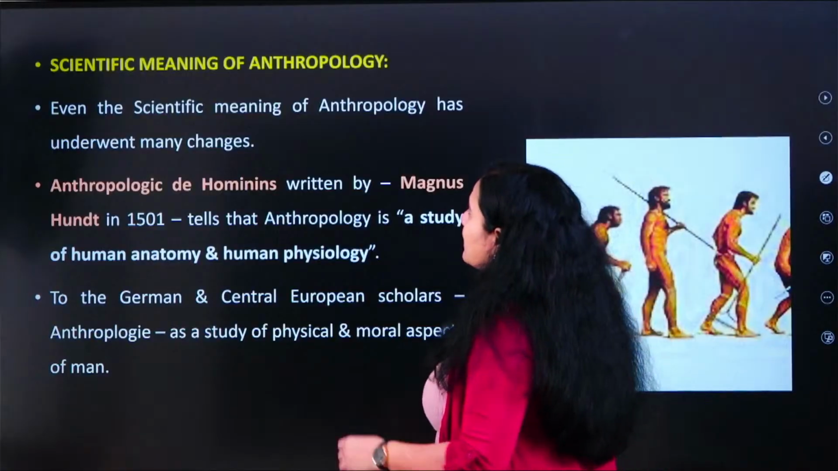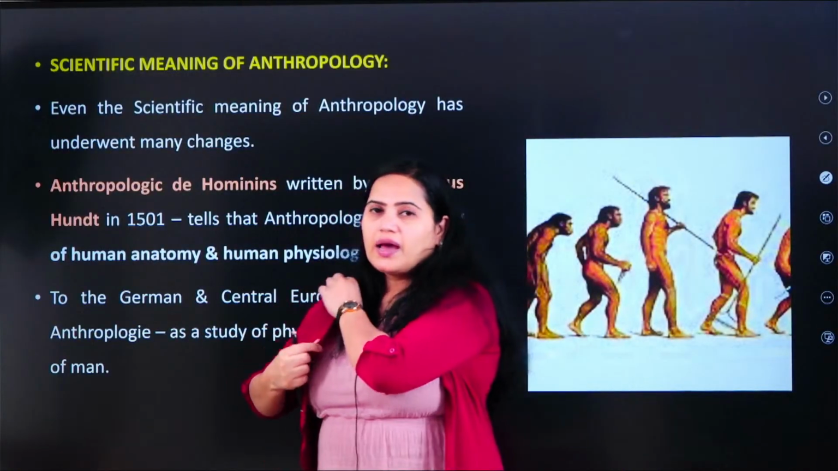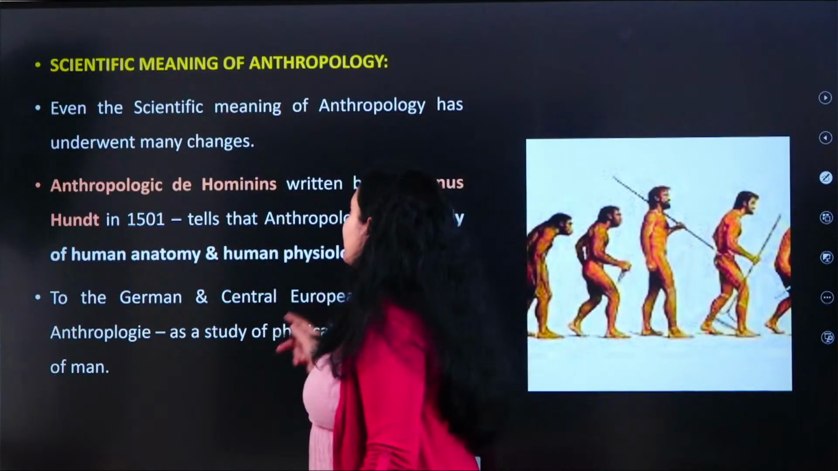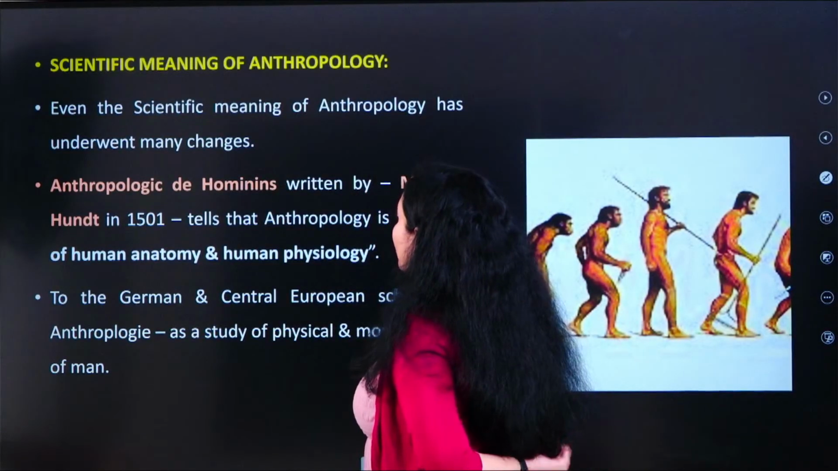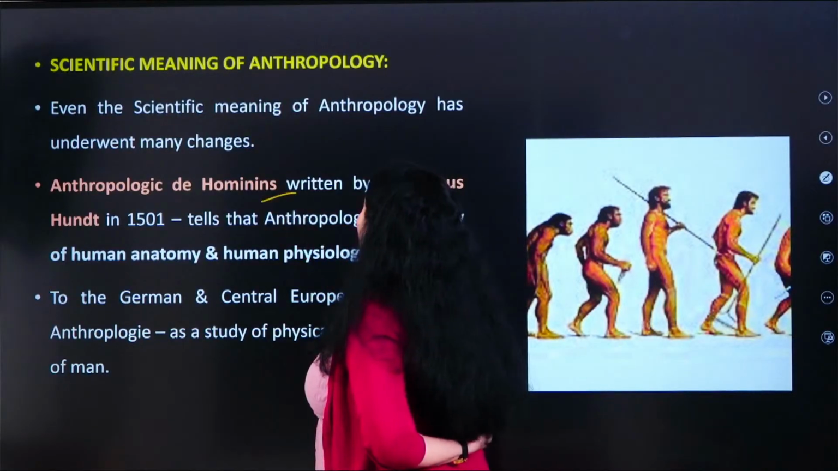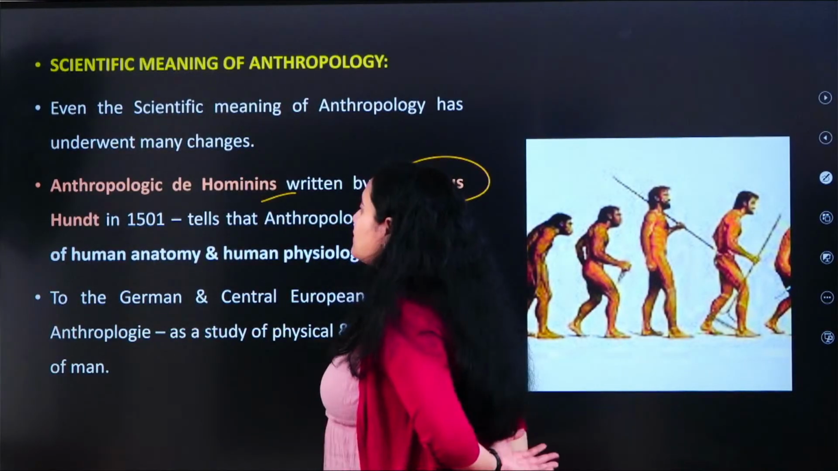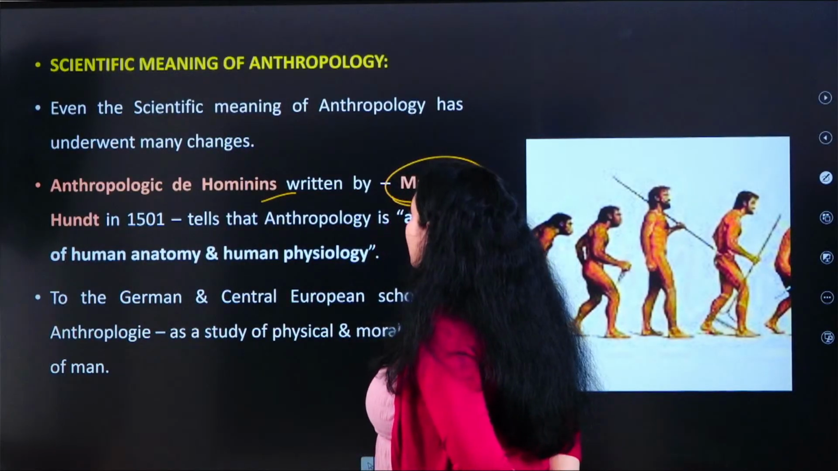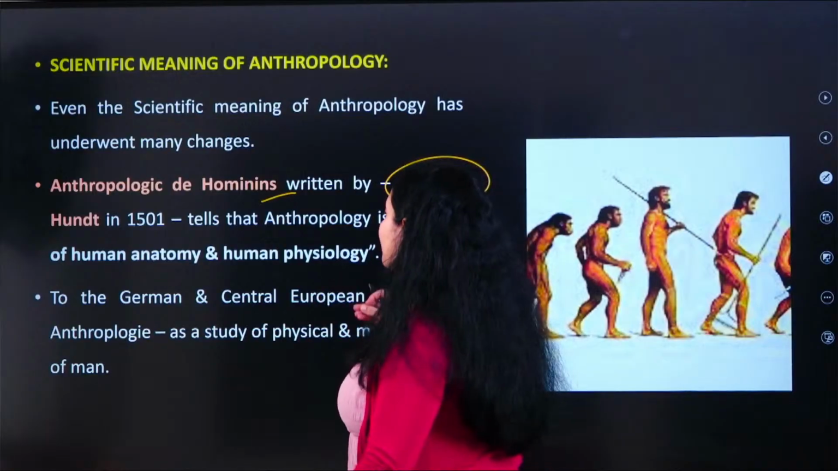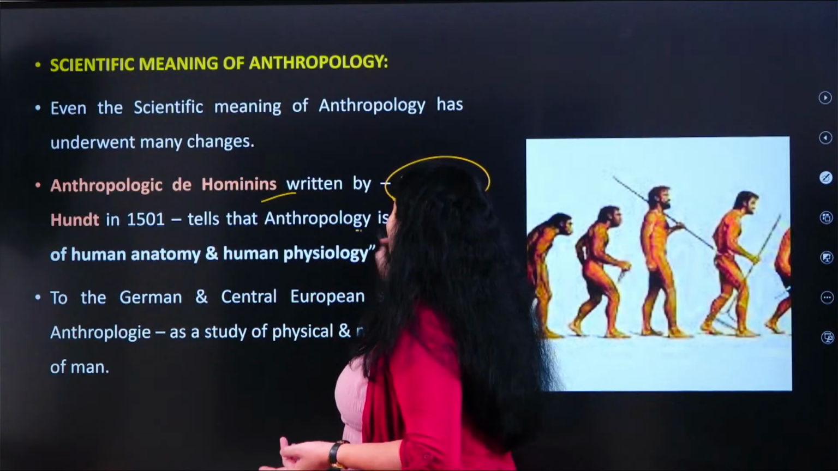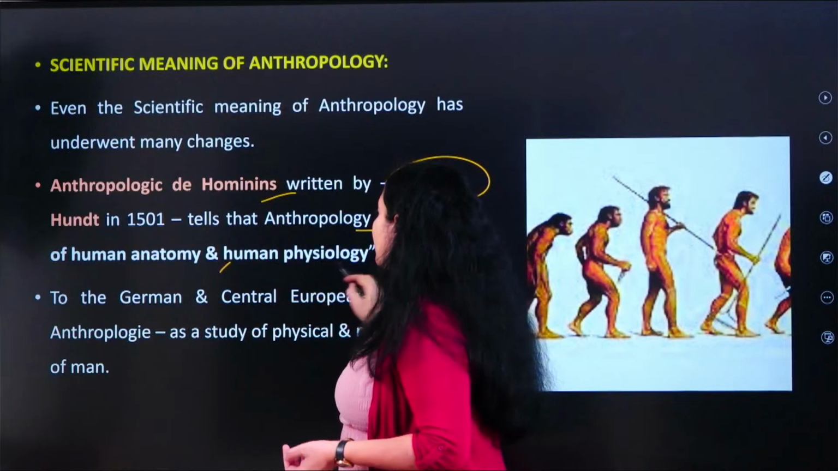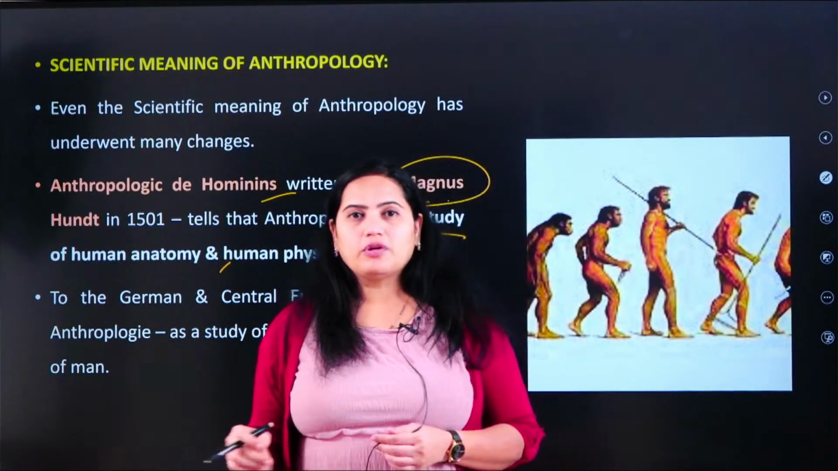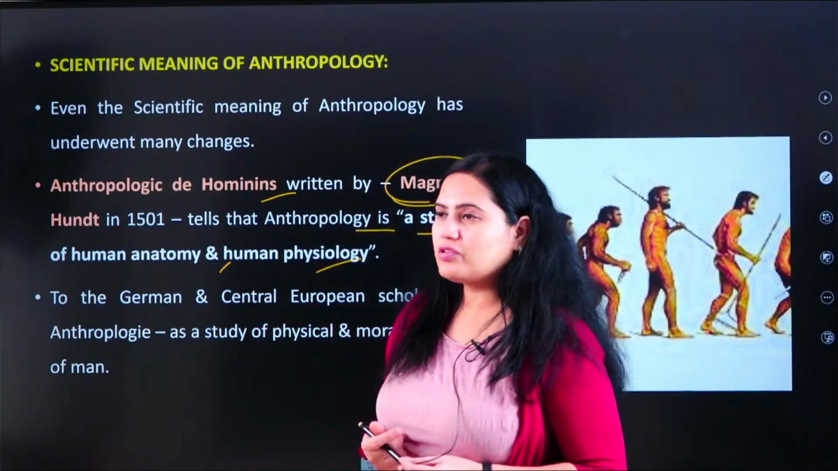So moving on, the scientific meaning of anthropology. I think we have studied the scientific meaning of anthropology. Let us see whether we have covered everything or not. Okay, Anthropologia de Hominis, authored by Magnus Hundt in the year 1501. In 1501, Magnus Hundt explained that anthropology is a study of human anatomy and physiology. So he is saying that anthropology covers only human anatomy and human physiology.